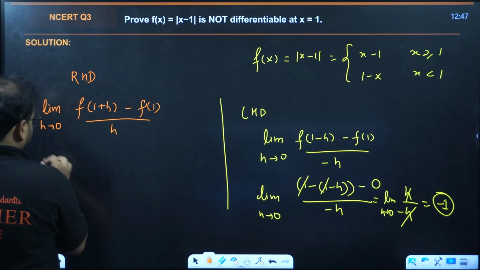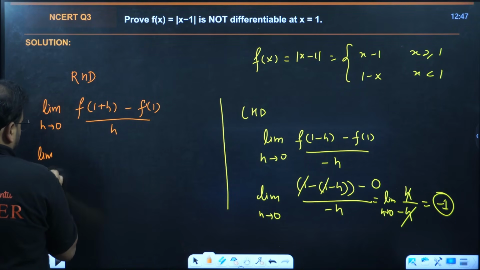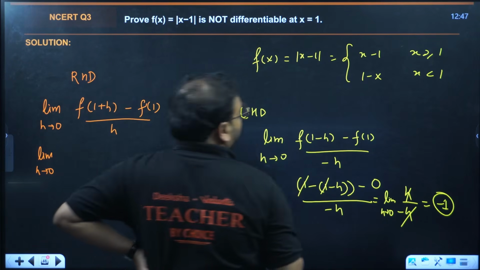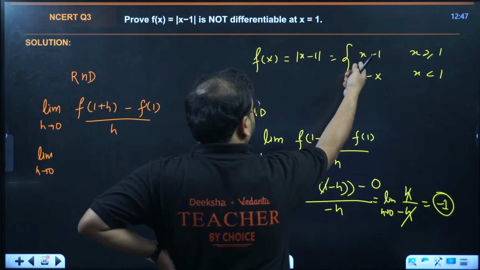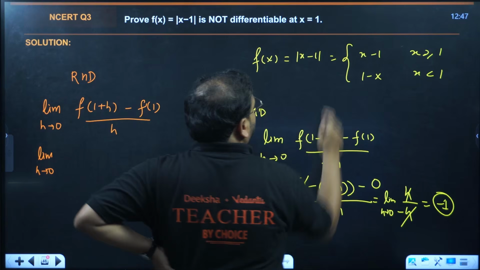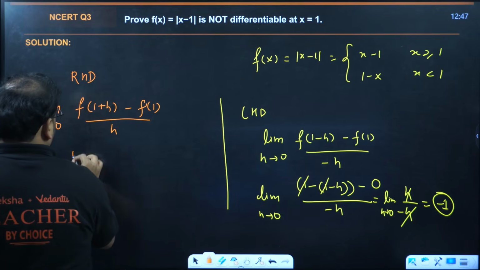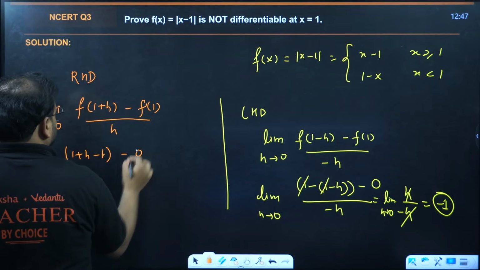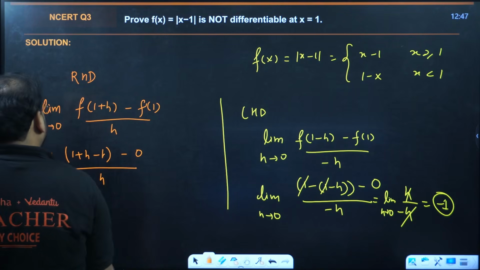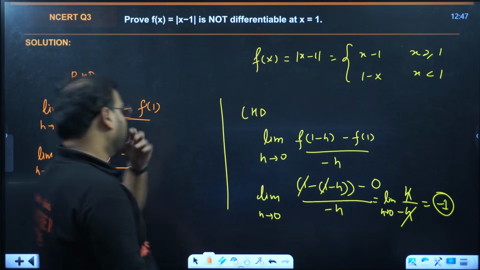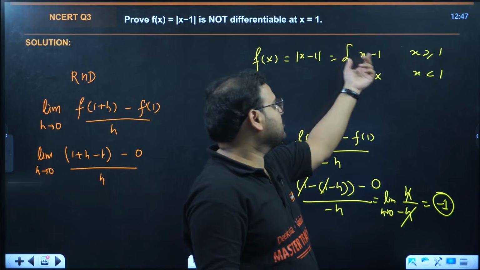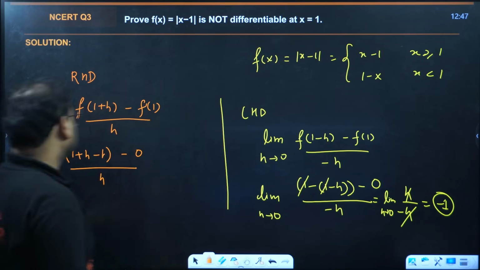Put the value over here. Limit h tends to 0, f of 1 plus h, you'll have 1 plus h minus 1. f of 1 is 0 anyway, and over here we have h. Why am I putting this here? Because when you do the left hand derivative, you have to use the left branch, but for the right hand derivative, you have to use the right branch. The function is like that.